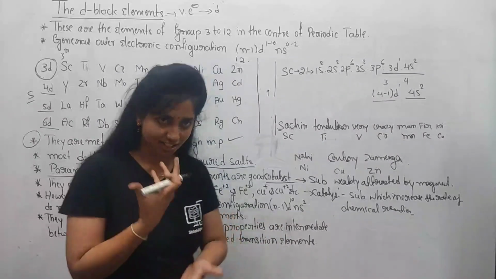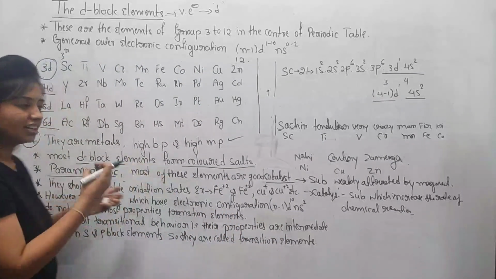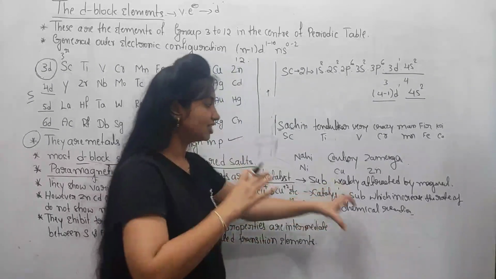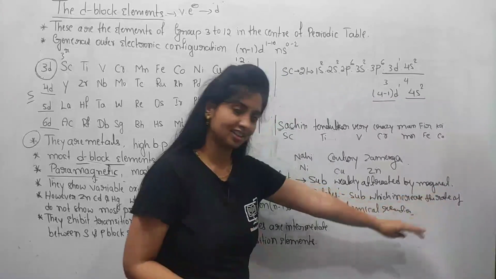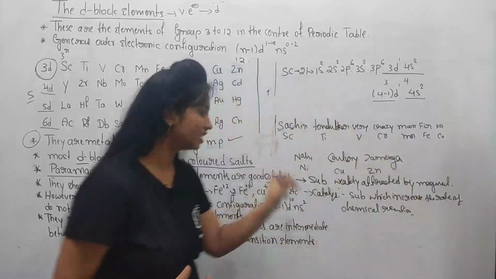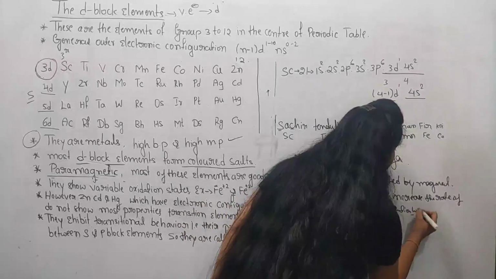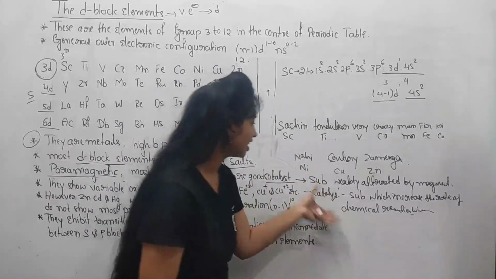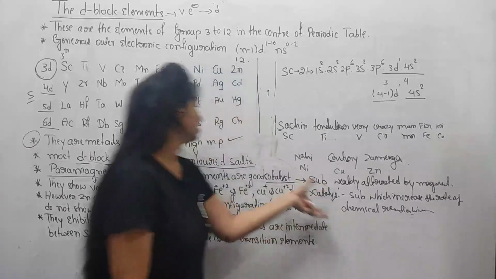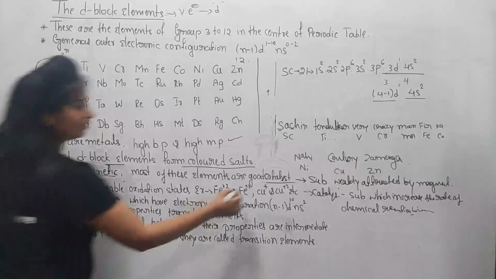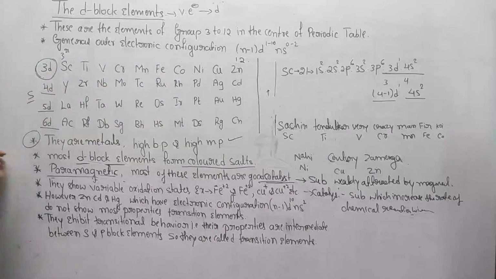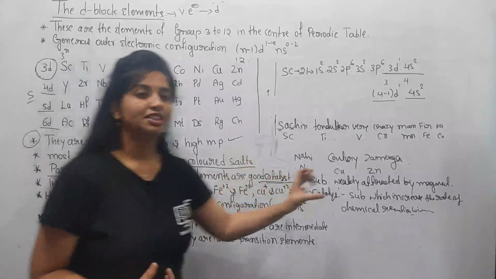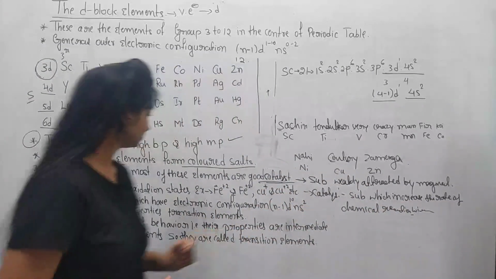When chemical reactions take place, these increase the speed of that chemical reaction. The substance which increases the rate or speed of a chemical reaction without consuming the products or reactants is called a good catalyst. So the d block elements behave as good catalysts, meaning these d block elements increase the speed of chemical reactions.